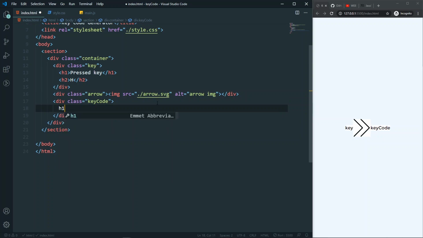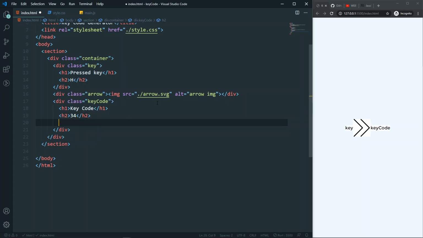So h1, so first thing is the key code, so I wanna make sure that the user understands what the value is. Actually it's the key code and the code actually. So for the h2 I will just say 34 for now as a placeholder. So after that I will have a paragraph.